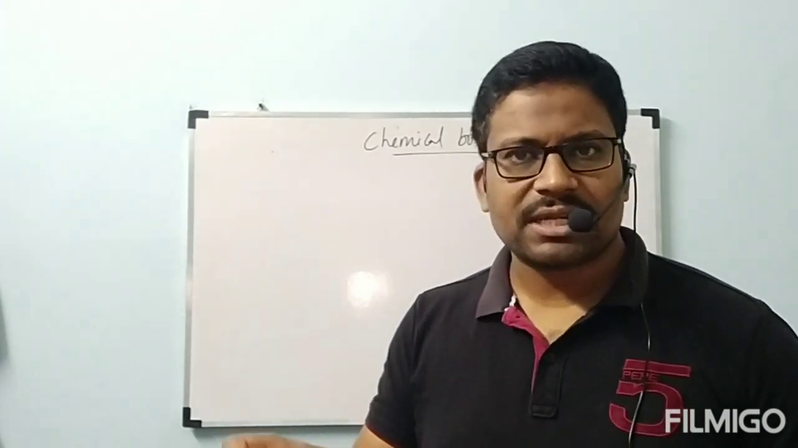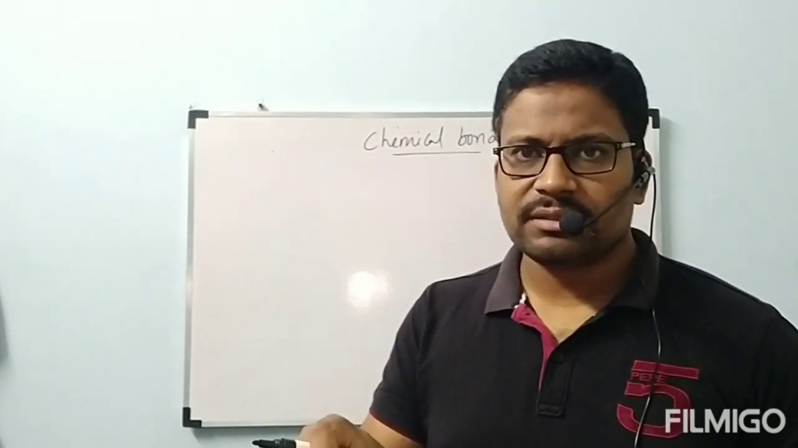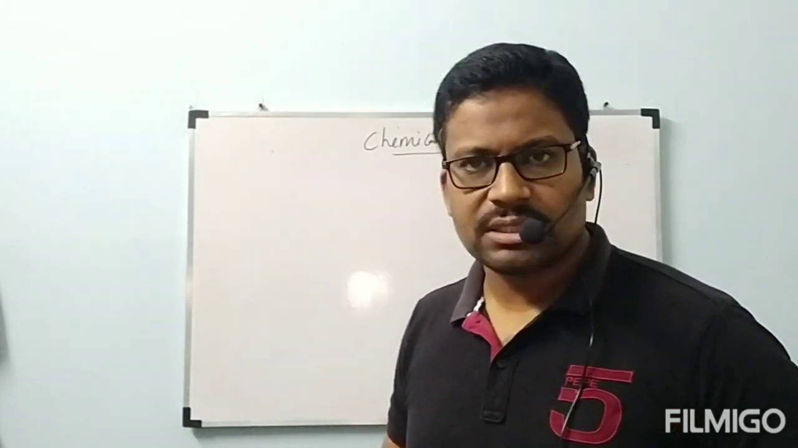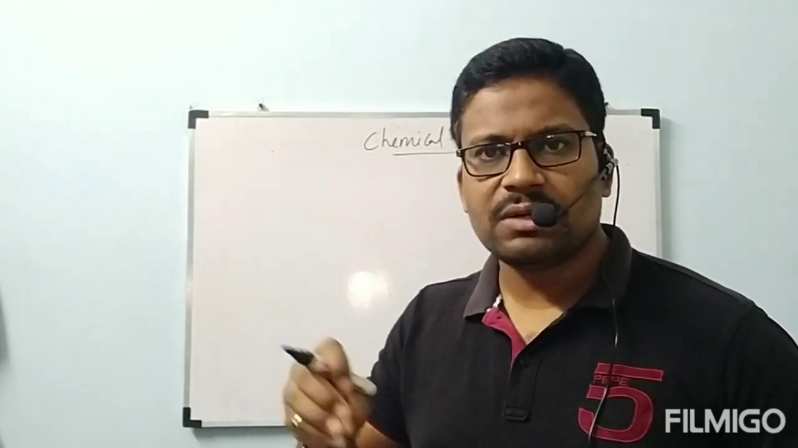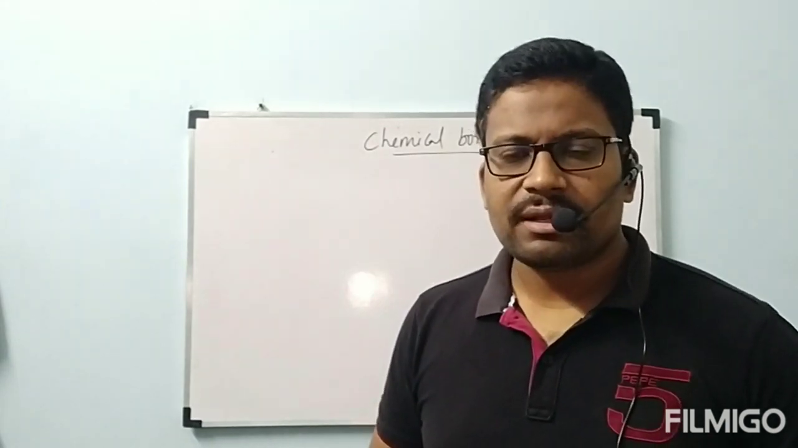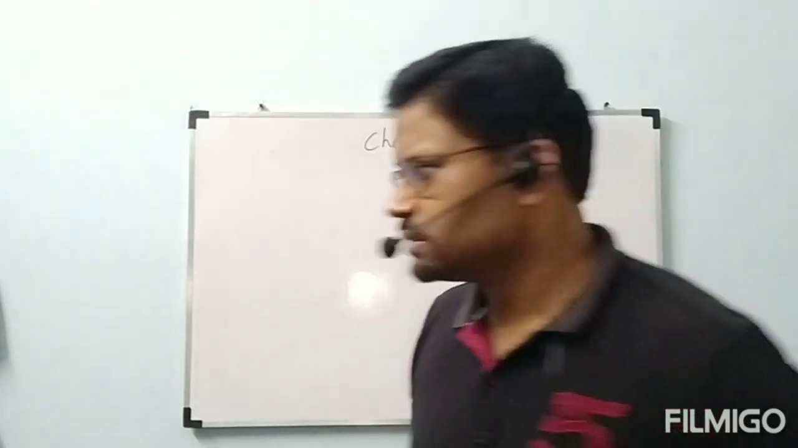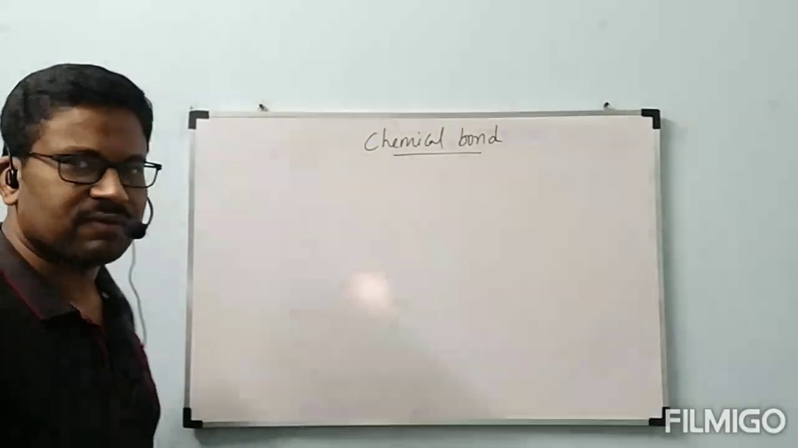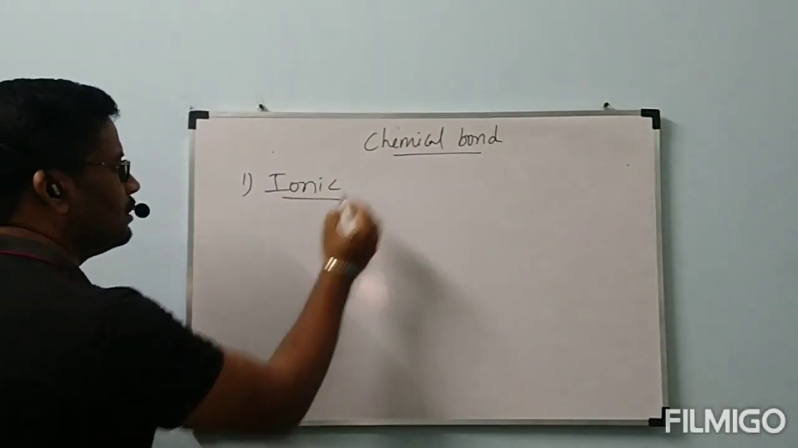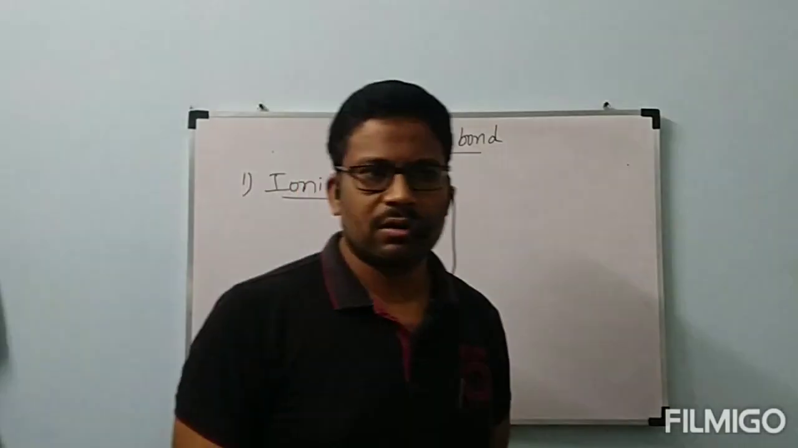Okay, the atoms which contain these configurations will be highly stable, and the remaining atoms, those which do not have these configurations, want to get them by losing electrons, gaining electrons, or sharing electrons. In that way, different types of chemical bonds will be formed. And what are those different types of chemical bonds? The first one is ionic bond. So let us start directly with ionic bond.